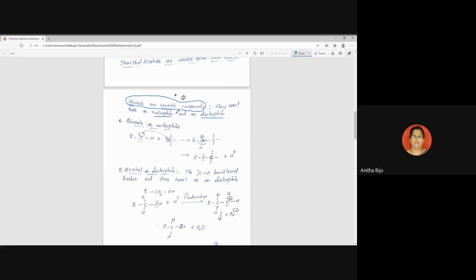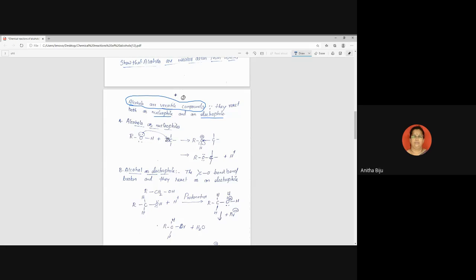What do you mean by nucleophile? Nucleophile: nucleus means positive charge, and phile means a positive charge attracting group. How can they behave as a nucleophile? I have already shown it here.